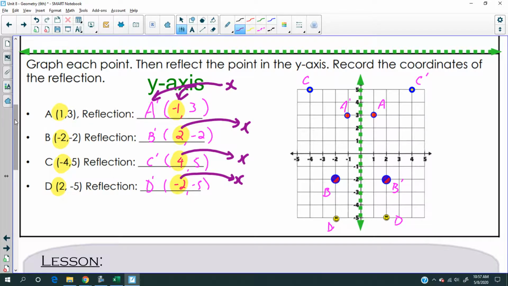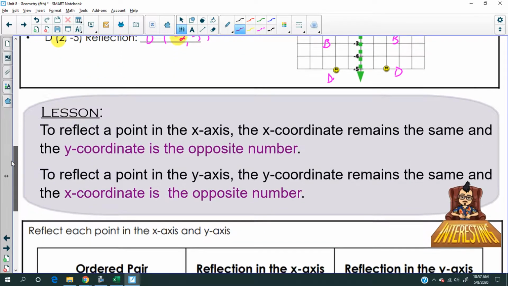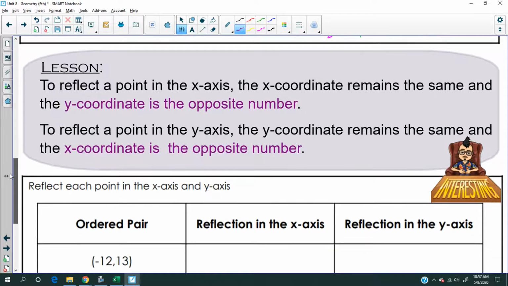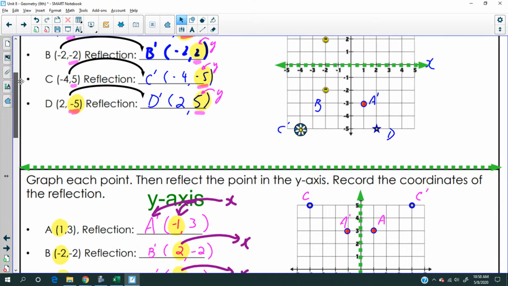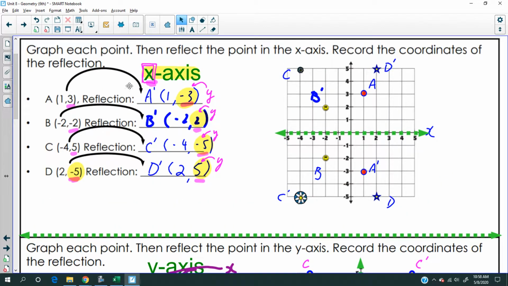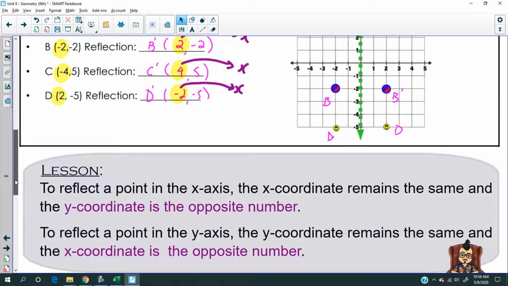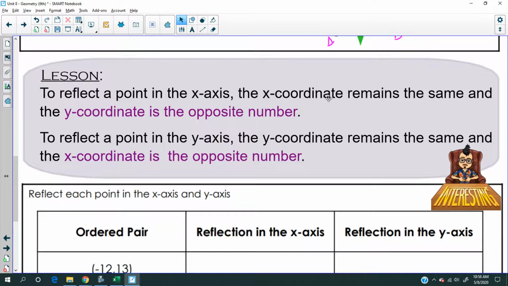So let's summarize that real quick. All right, you really need to write this down. Okay, so press pause, take a couple of minutes and write this down. Okay, and I'll read it in the meantime. To reflect a point in the x-axis, meaning this first one, right? This first one, x-axis. The x-coordinate remains the same and the y-coordinate is the opposite number.